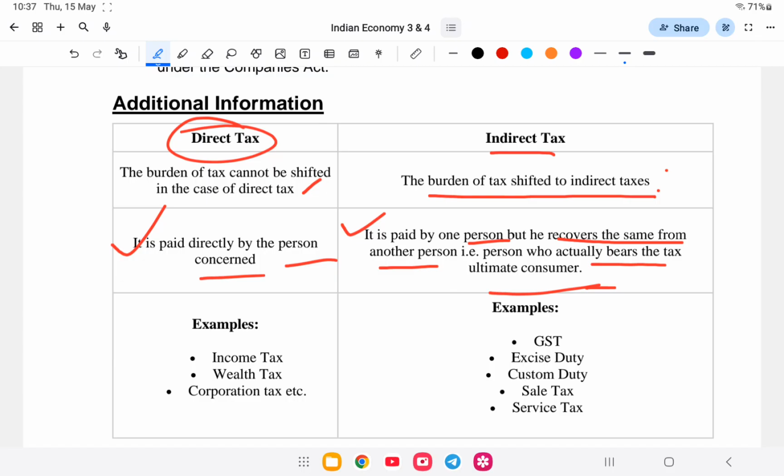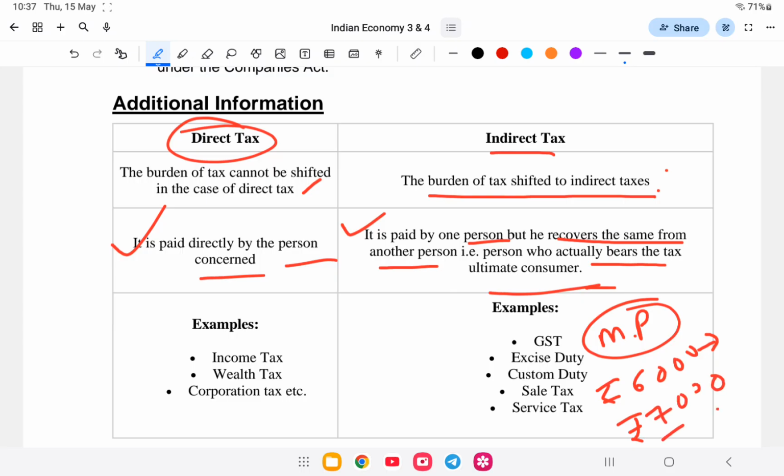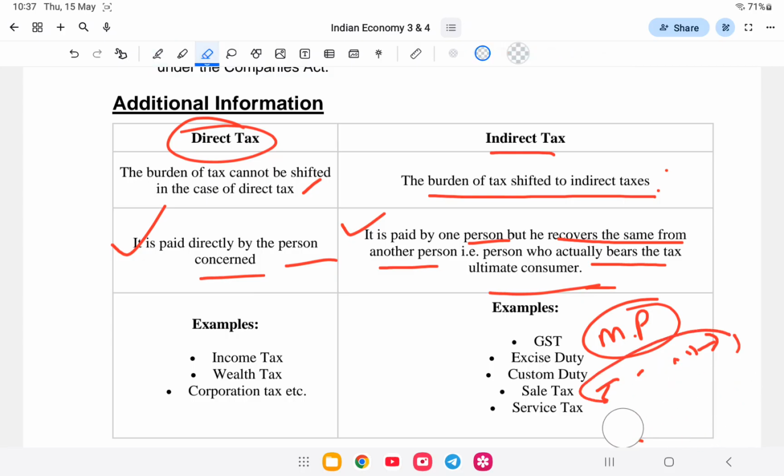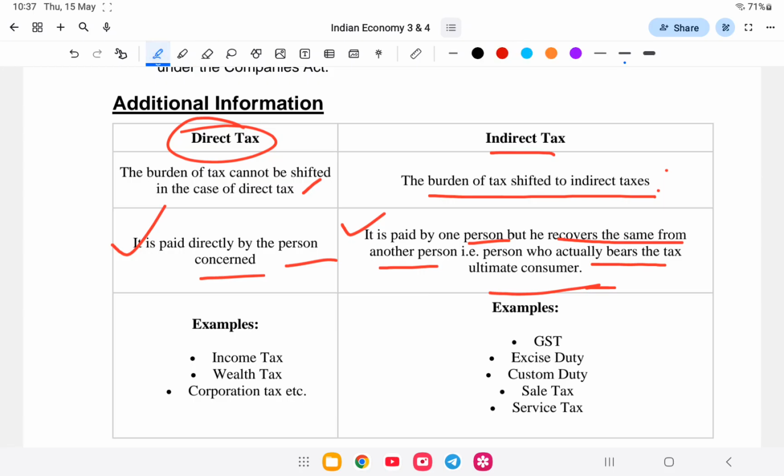For example, you are buying a mobile phone. Someone can import it, and its price is, for example, 6,000. Then it goes to the wholesaler at 7,000, so 1,000 is tax. Then the retailer gives it to the customer for 10,000 rupees. So the original price is 6,000, but you are buying it for 10,000. There is a difference of 4,000 in the form of tax. That is indirect tax.